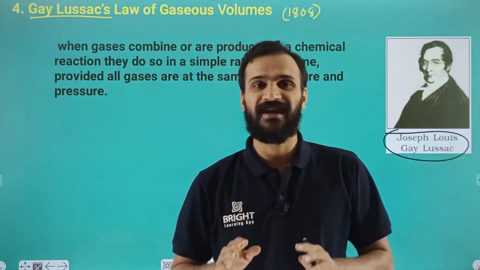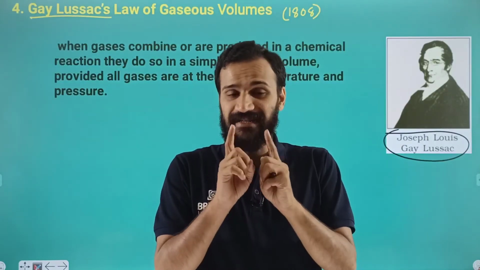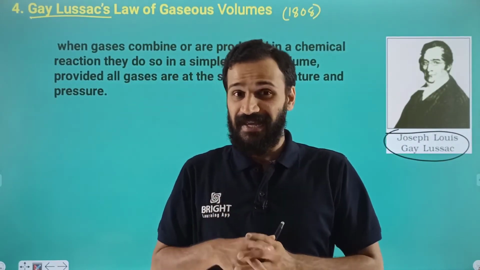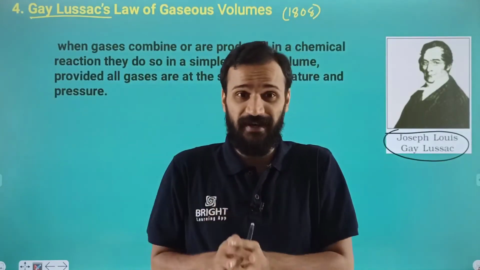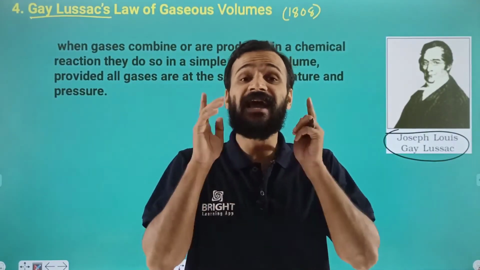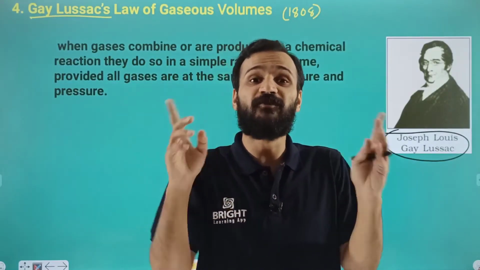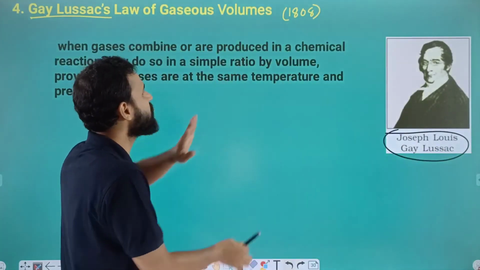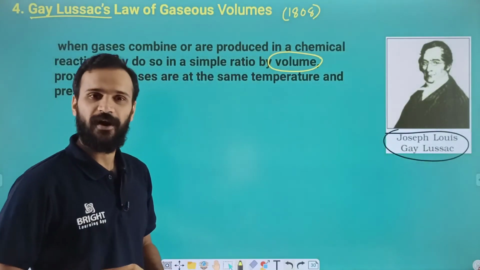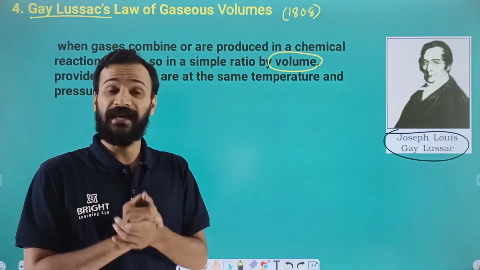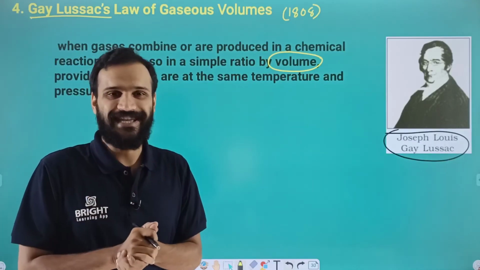That means, dear students, at the same temperature and pressure, if gases combine or are formed in a chemical reaction, they do so in simple whole number ratios of their volume. This is called the law of gaseous volume proposed by Gay-Lussac.